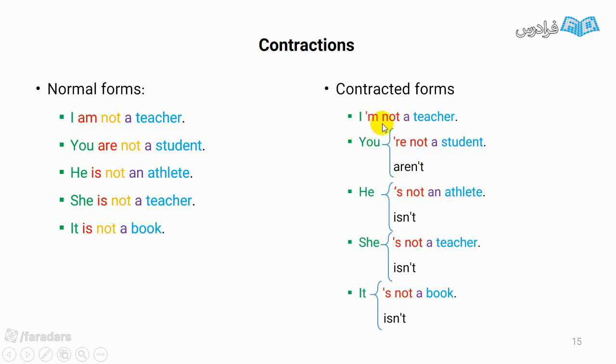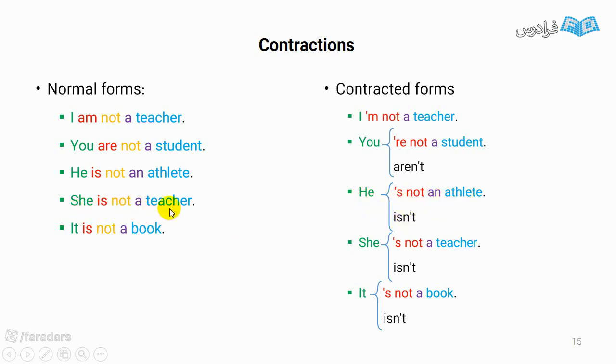But it is not true about am. We can't say I amn't. The only form is I'm not. What about he? He is not an athlete. He is not an athlete, or he isn't an athlete.